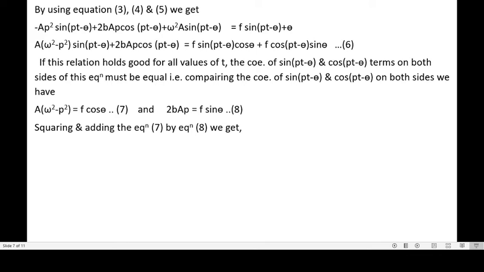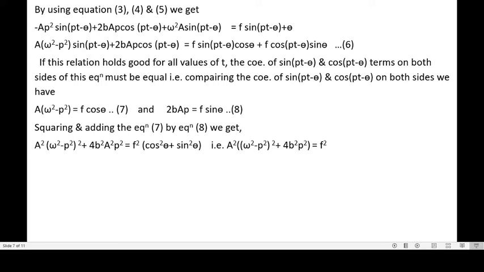Squaring and adding equation 7 and equation 8, we get a square into (omega square minus p square) whole square plus 4b square p square a square equal to, what is this? This is the left hand side of both equations 7 and 8. We have squared and added them.